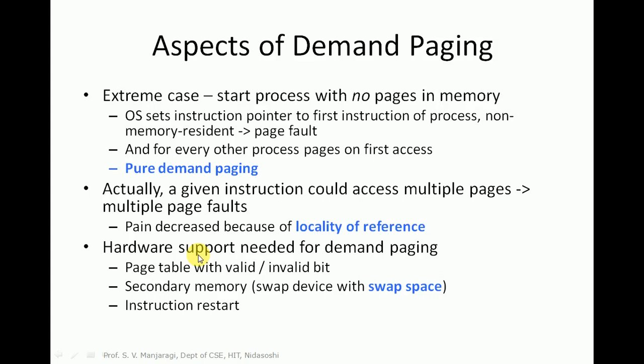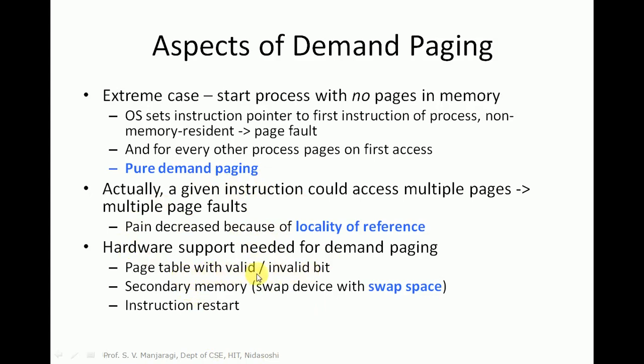Actually, a given instruction can access multiple pages. A particular instruction may require multiple pages. So in this case, multiple page faults might occur, and we need to swap multiple pages from the disk to the main memory. For demand paging, we definitely require hardware support. So we need a page table with a valid-invalid bit.